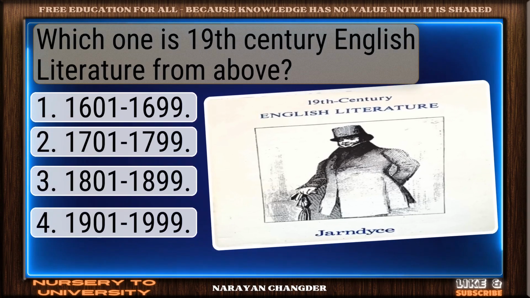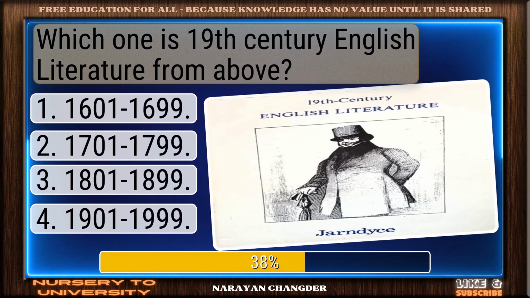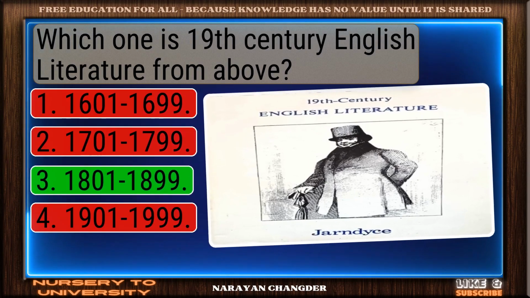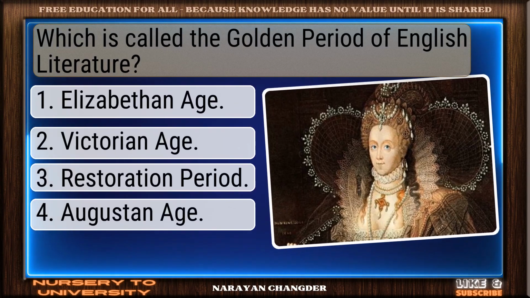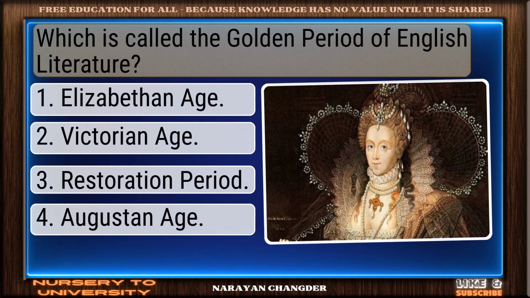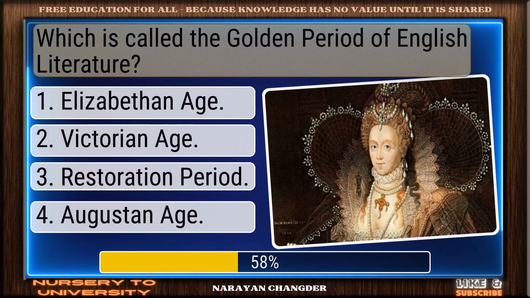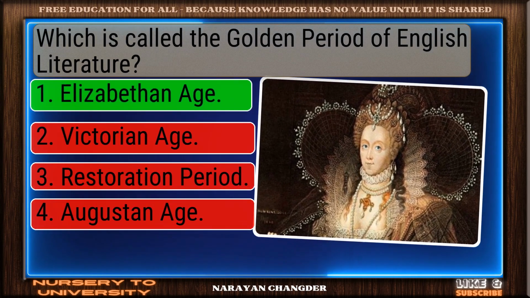Which one is 19th century English literature from above? Clear logic, 1801-1899, which is called the golden period of English literature. Smart move. Elizabethan age is the accurate answer.